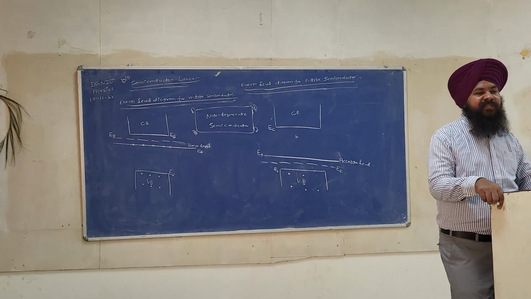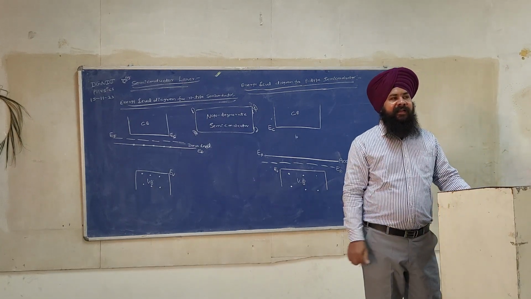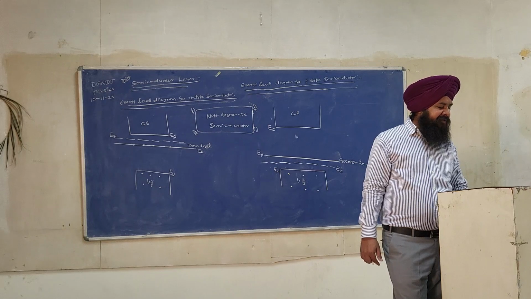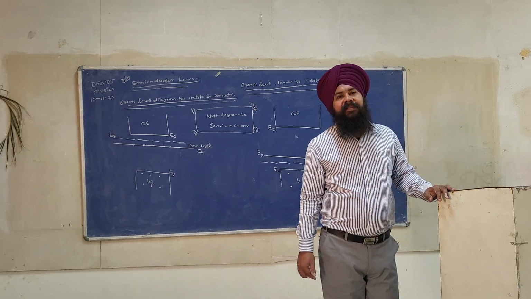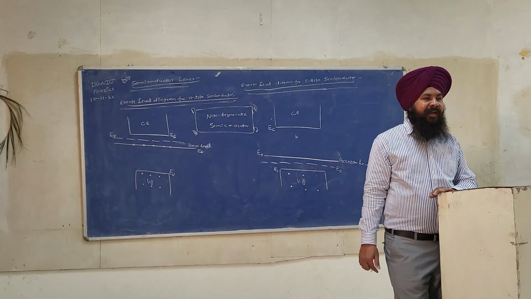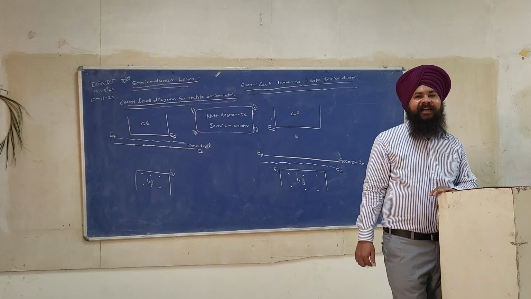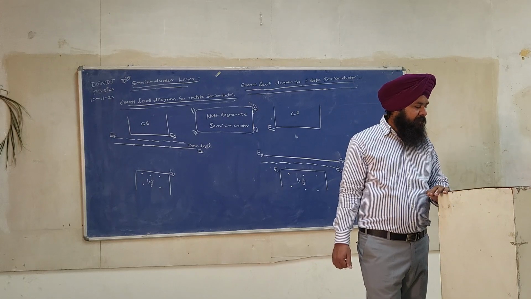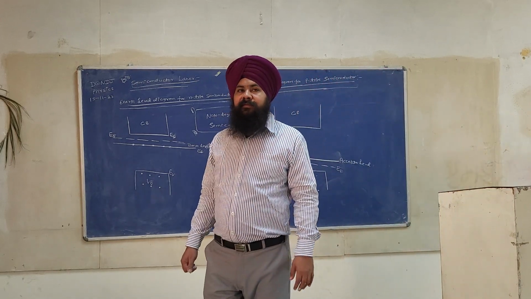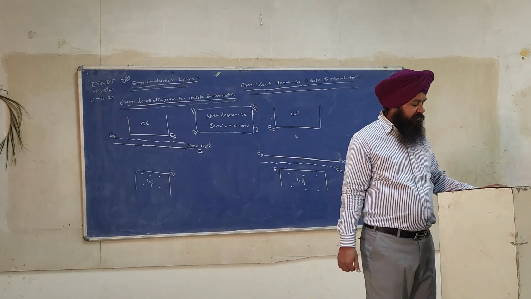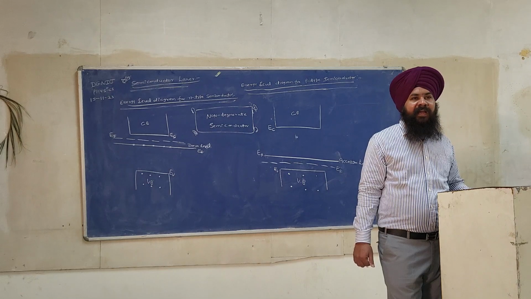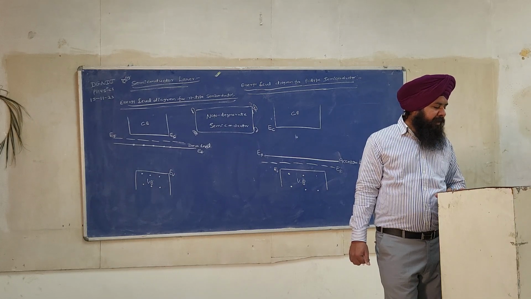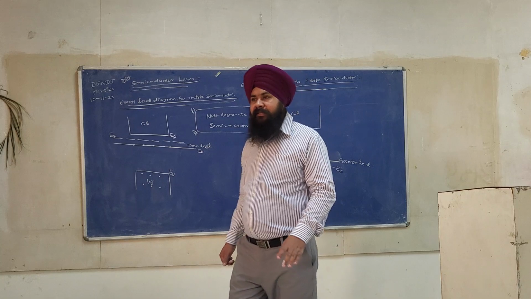The semiconductor in which the Fermi level does not lie either inside the valence band or conduction band is called a non-degenerate semiconductor. Are you getting this point?